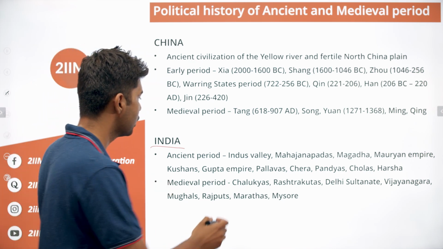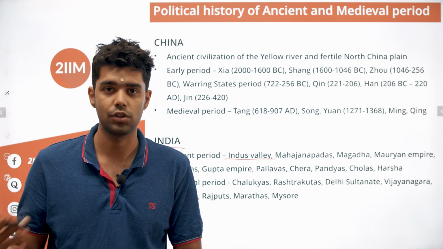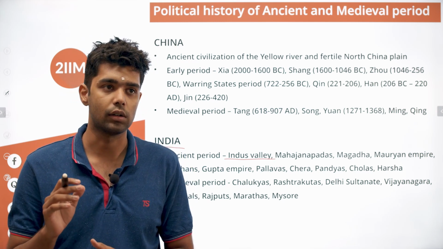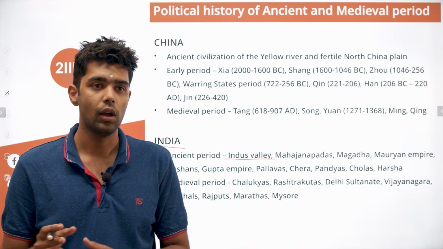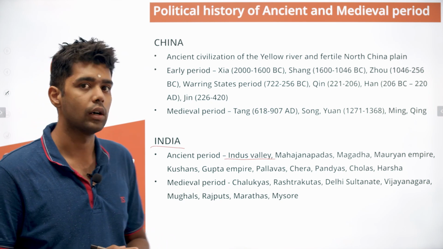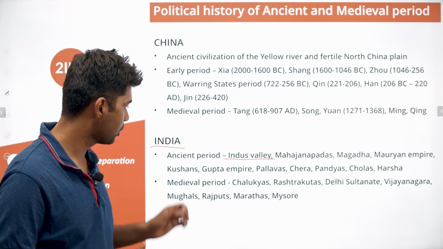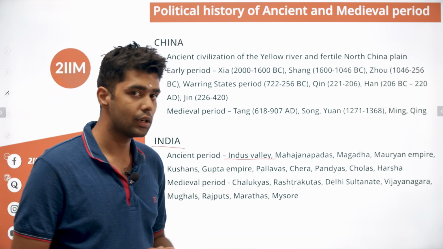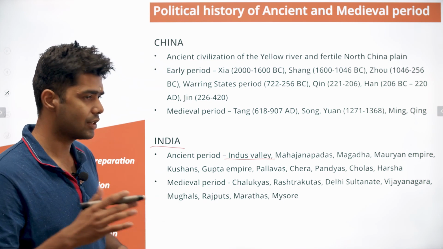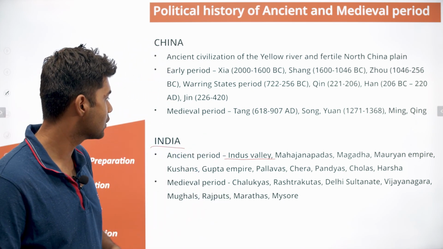So in the ancient period, you had the Indus Valley civilization. It was one of the most ancient civilizations in the world. It was very prosperous. It had a lot of inventions of its own, and its most significant aspect was trade. It had extensive trade relations with neighboring civilizations, especially Mesopotamia. The Indus Valley civilization existed in modern day Afghanistan and Pakistan, and it also extended to Indian parts of Punjab and Gujarat. So that was the extent of the Indus Valley civilization.